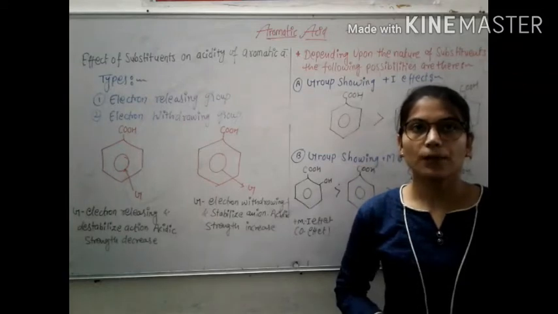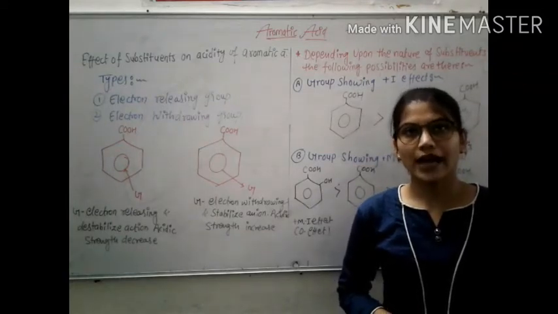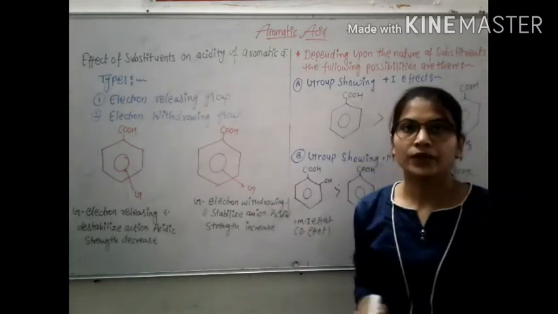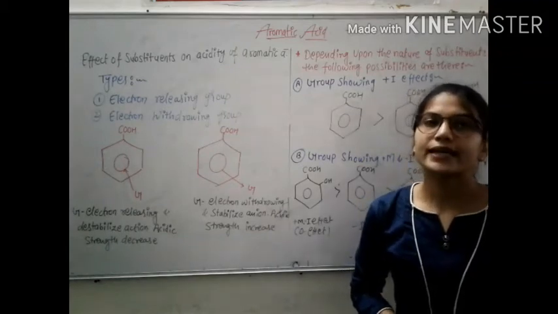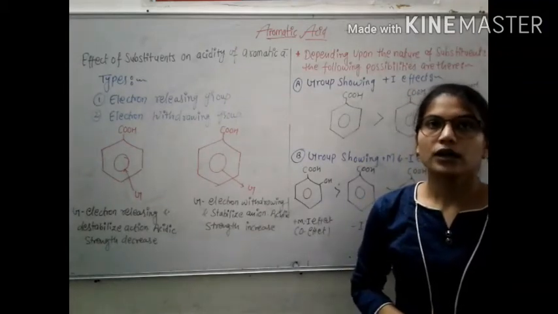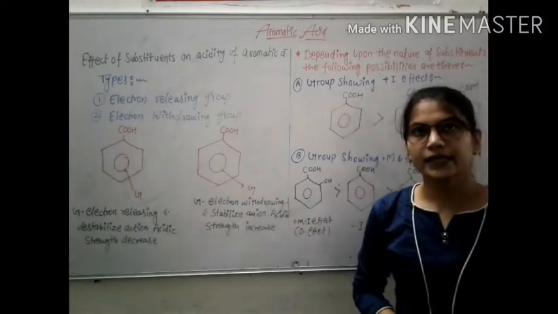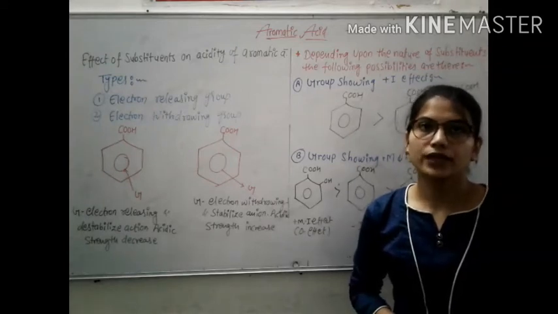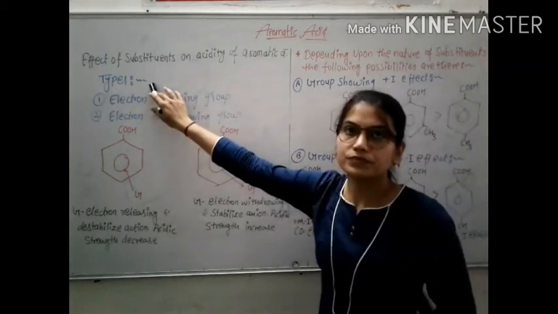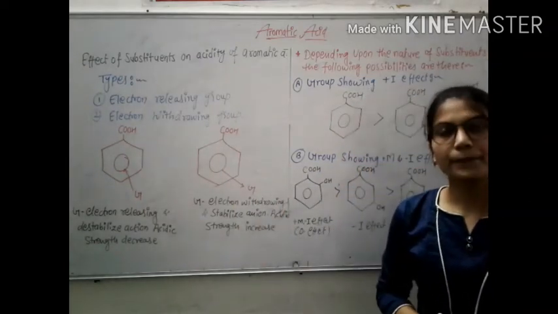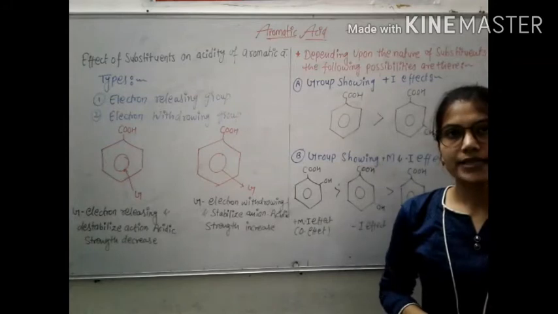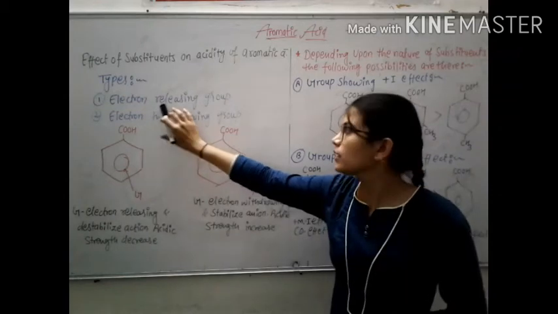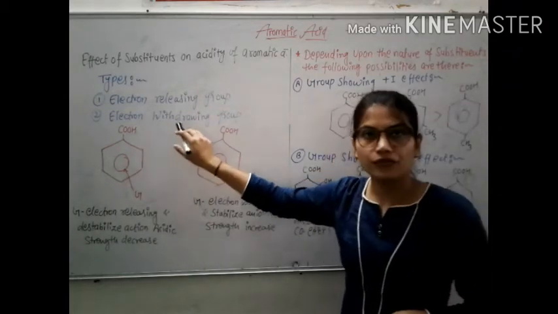Today, we discuss the effect of substitution on the acidity of aromatic acid. Now, start from the effect of substitution. The effect of substitution present on the benzene ring on the acid strength of aromatic acid depends upon both the nature and the position of the substituent on the ring. There are two types of substitution that mainly affect the acidity of aromatic acid. First is electron releasing group and second one is electron withdrawing group.